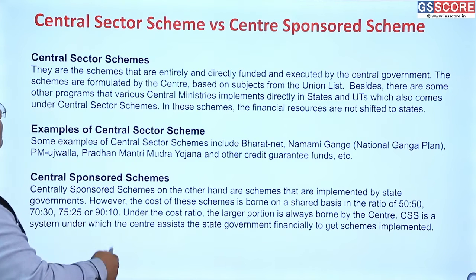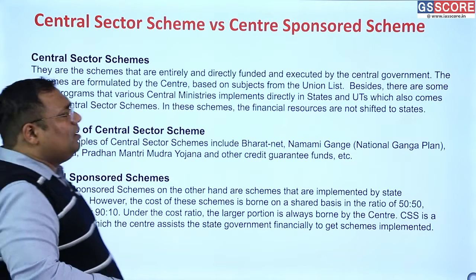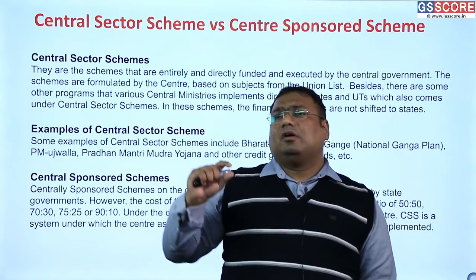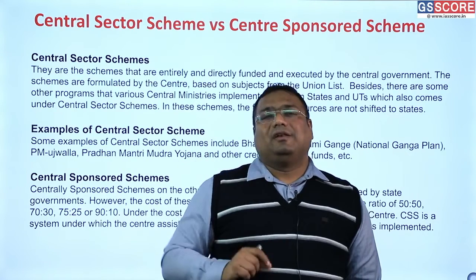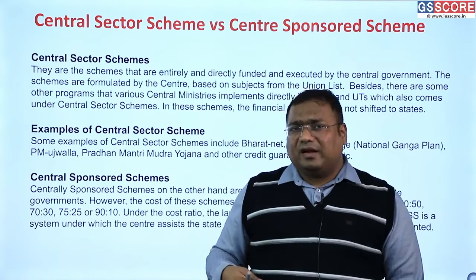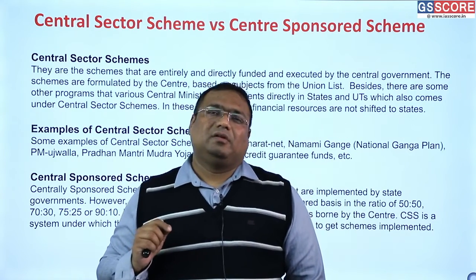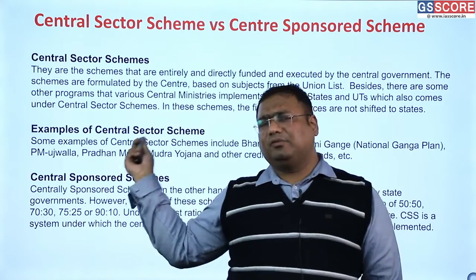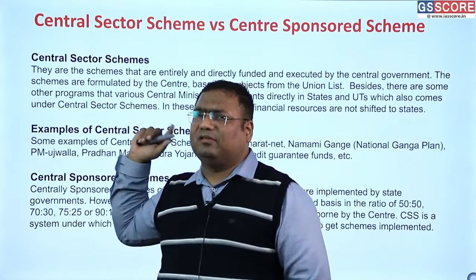So central sector schemes are the schemes specifically linked to the subjects in the Union list. These are carried out by the center itself. The money is not given to the states in order to implement. These schemes are implemented by the center itself.